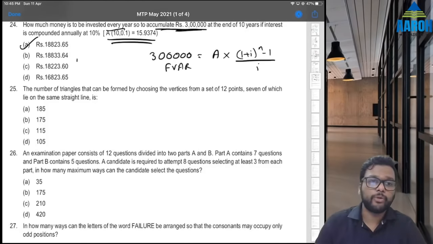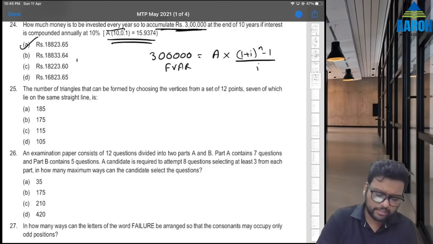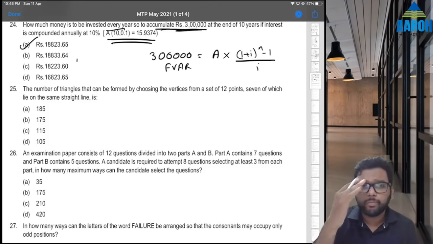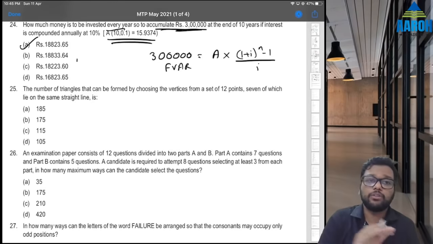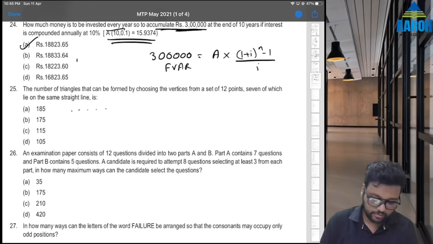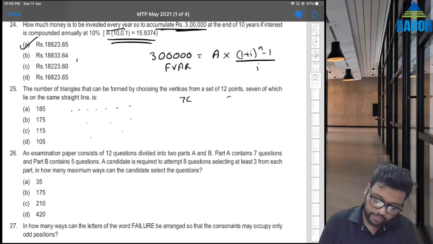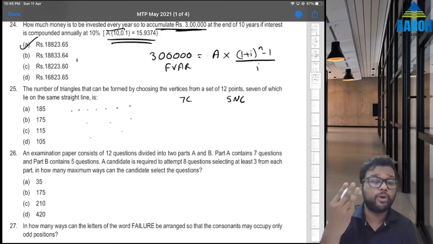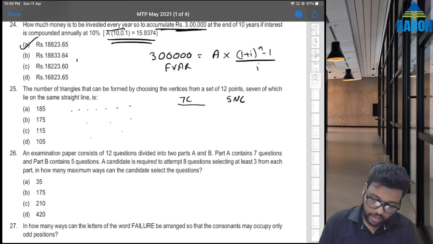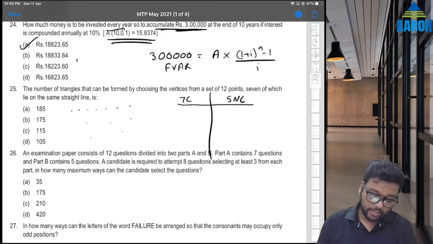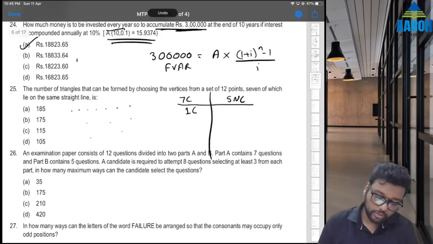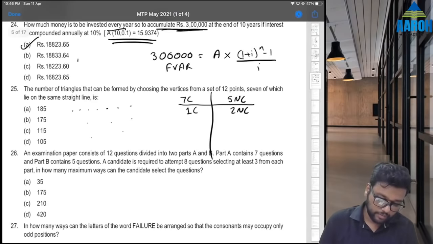Finally, TVM is over. Now permutations and combinations. Number of triangles that can be formed by choosing vertices from a set of 12 points, 7 of which lie on the same straight line. So 7 are collinear and 5 are non-collinear. So it is a combinations question. If we want triangles, how can we select 3 points? Either we can select one collinear point and two non-collinear points, one from this and two from this, so we can get a triangle.